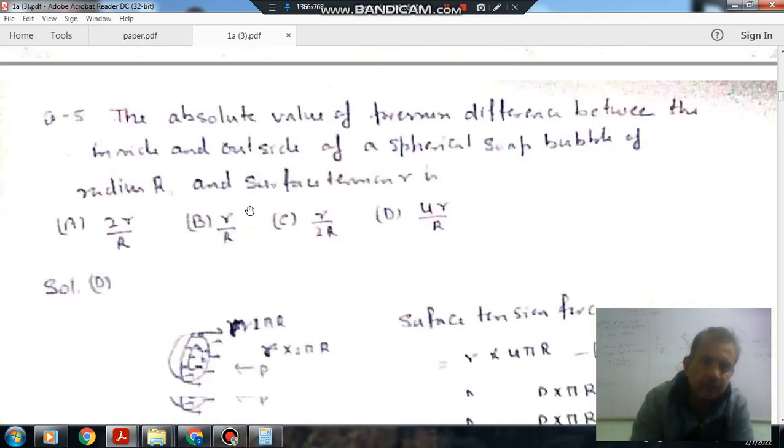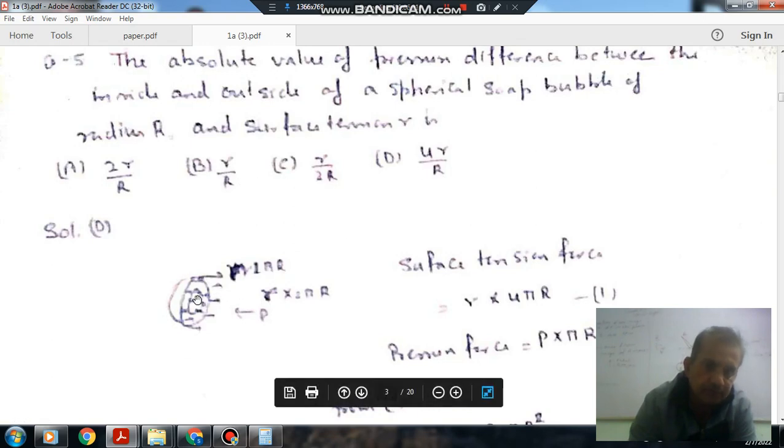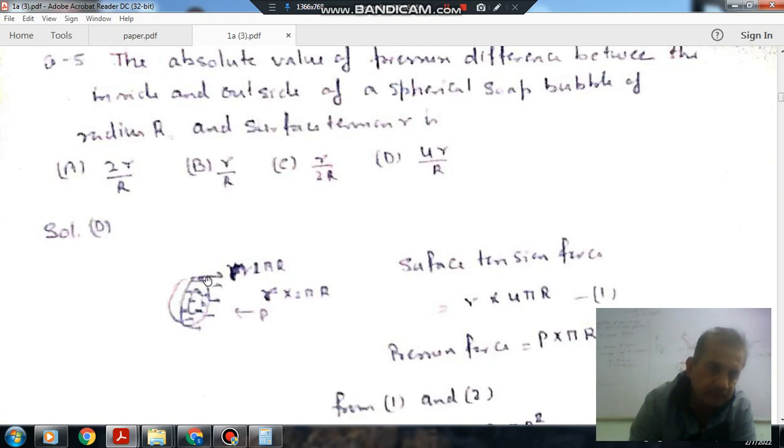Next, the absolute value of the pressure difference between the inside and outside of a spherical soap bubble of radius r and surface tension gamma is: option A 2 gamma by r, option B gamma by r, C gamma by 2r, D 4 gamma by r. This is your soap bubble having two surfaces, inside and outside, and the radius of the surfaces is the same. Gamma is the surface tension.